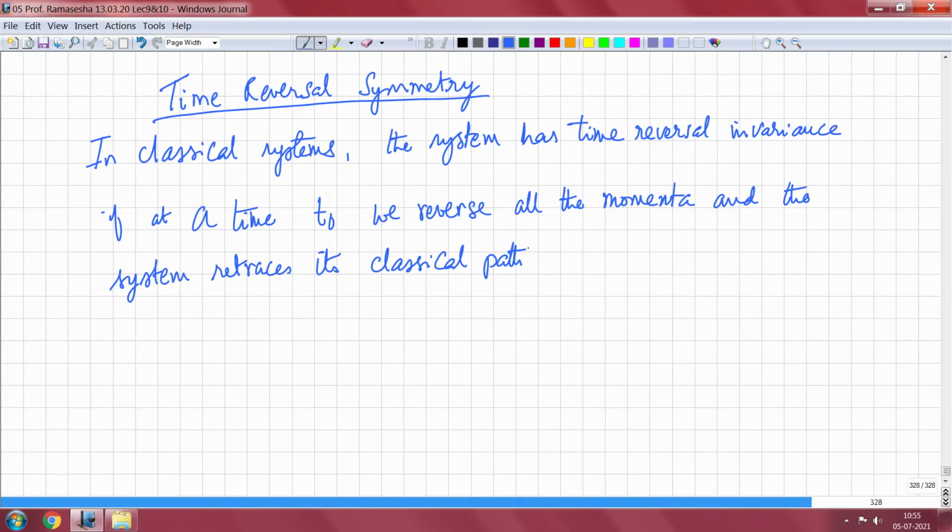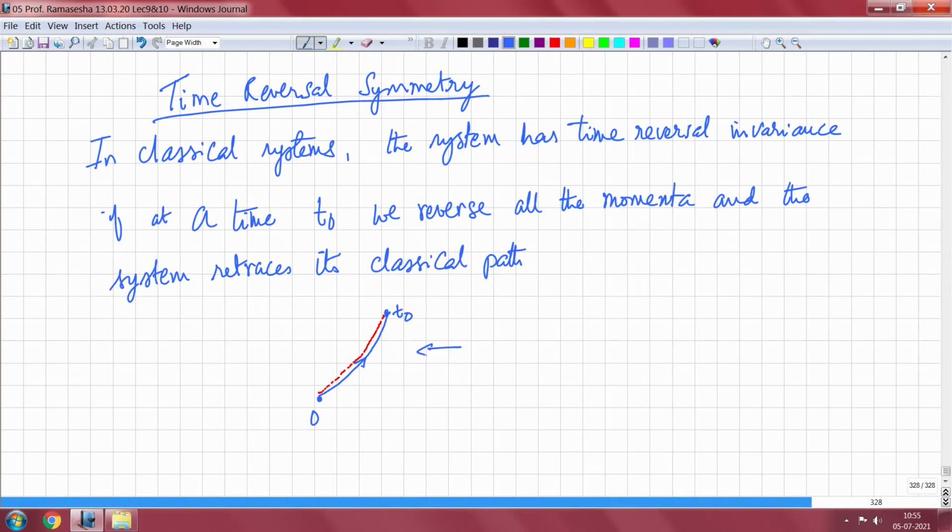For example, suppose I have a system whose trajectory is the following. Starting with time 0, I go to time t naught. Now at time t naught, I reverse all the momenta in the system. When I reverse all the momenta in the system, if the system retraces its path, then I say that the system has time reversal symmetry.